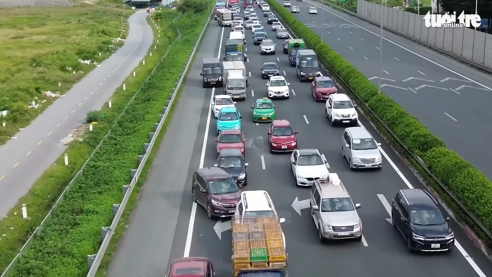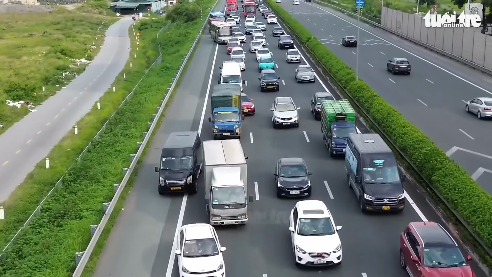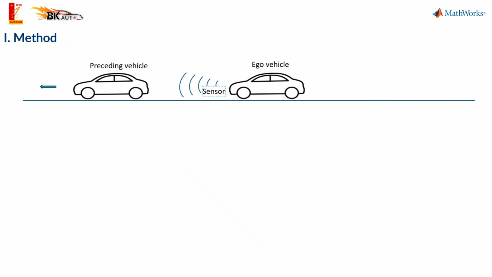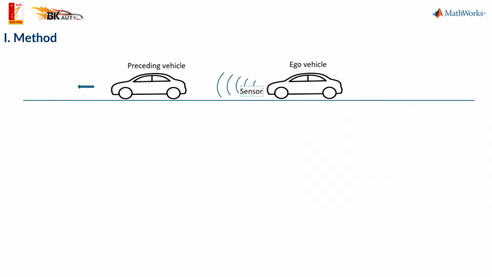This approach is particularly well suited to the Vietnamese urban context, where traffic density is high and infrastructure conditions remain challenging. The system operates by measuring the distance between the host vehicle and the vehicle ahead. The signal processing flow is organized into two control layers.